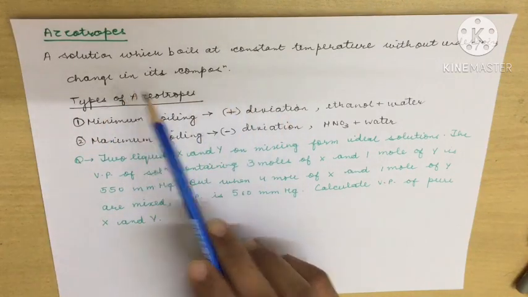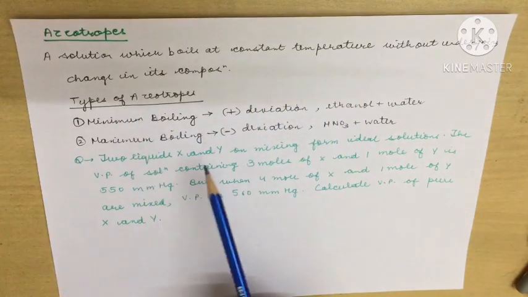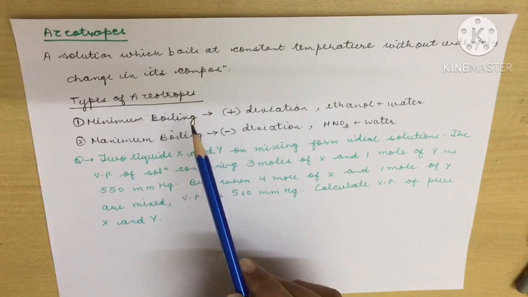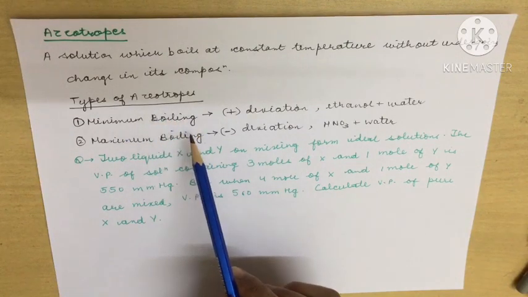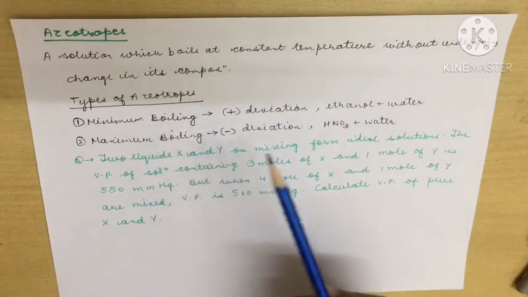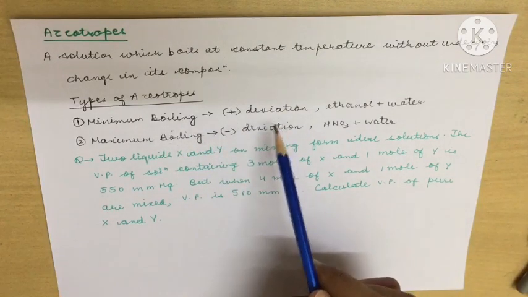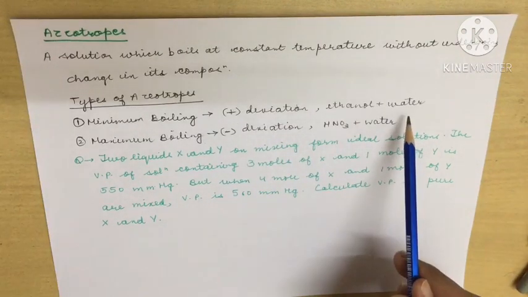So when these solutions boil at a constant temperature, those solutions are known as azeotropes. Now there are two types of azeotropes. The first is minimum boiling azeotropes, meaning their boiling point is attained very early. They have a lower boiling point. Such solutions show positive deviation from Raoult's law. An example is ethanol plus water.